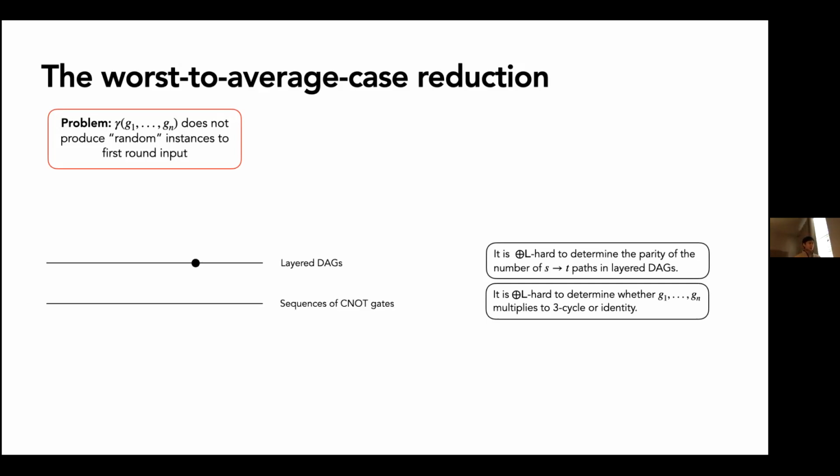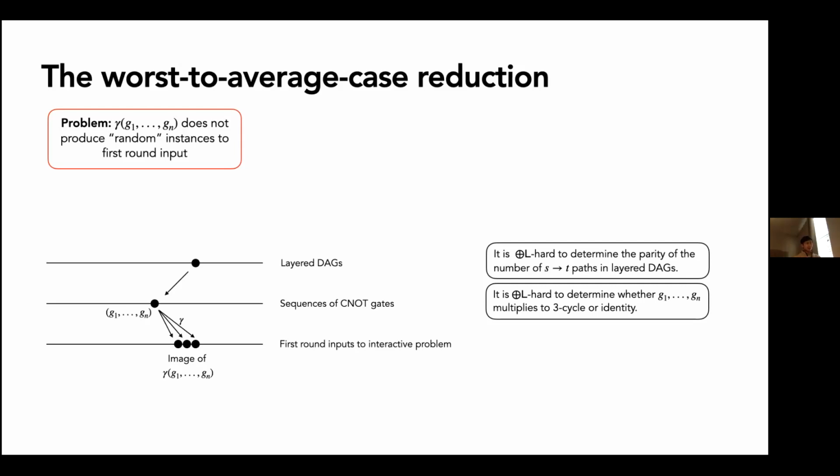And there's this reduction to the sequences of C0 gates. So if it's odd parity, G1 to Gn will multiply to the 3-cycle. And if it's even parity, G1 to Gn will multiply to the identity. Okay, and then as before, we can give inputs to the first round of the interactive problem. And the way we do that is we sample using this randomized algorithm gamma. And it samples something uniformly from the image of gamma, basically. Now, the one thing I want to point out here is that the image of gamma is pretty small in comparison to the size of this universe of all first round inputs to the interactive problem.